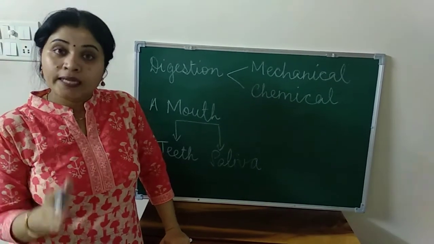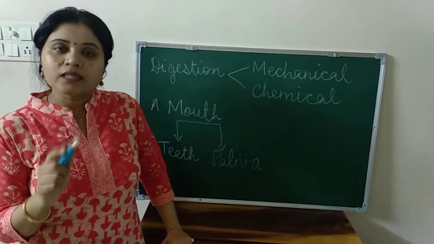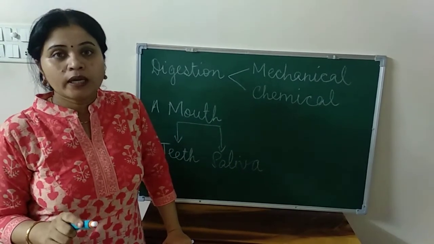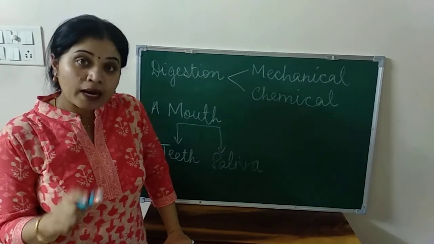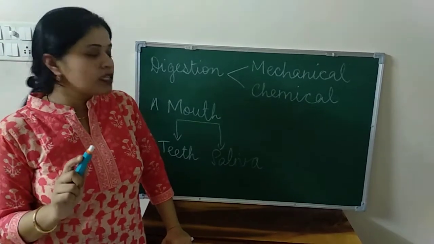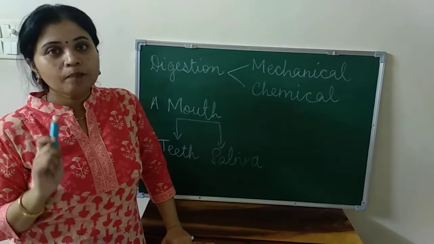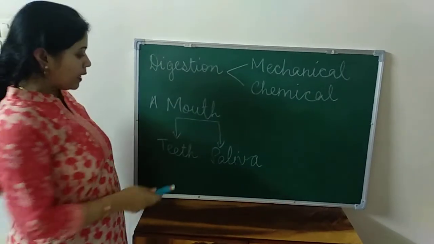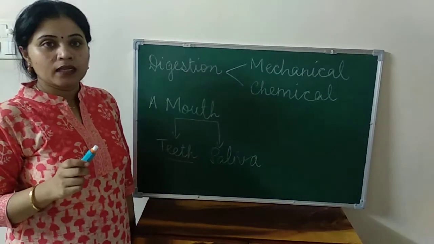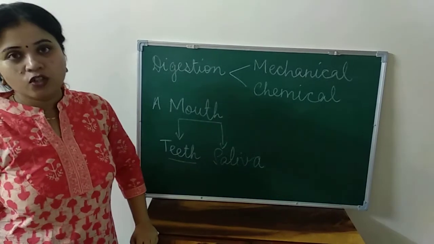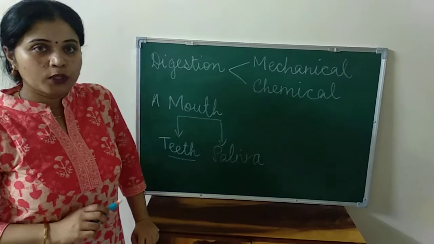So it is very important, don't forget this point, that the digestion of carbohydrates starts inside your mouth. And why does it start inside your mouth? Because of the presence of the enzyme amylase which digests the carbohydrates into starch. Now one point I left to tell you: the process in which the teeth break the food into smaller particles is called mastication. Okay, the process is called mastication. It is given in your book.